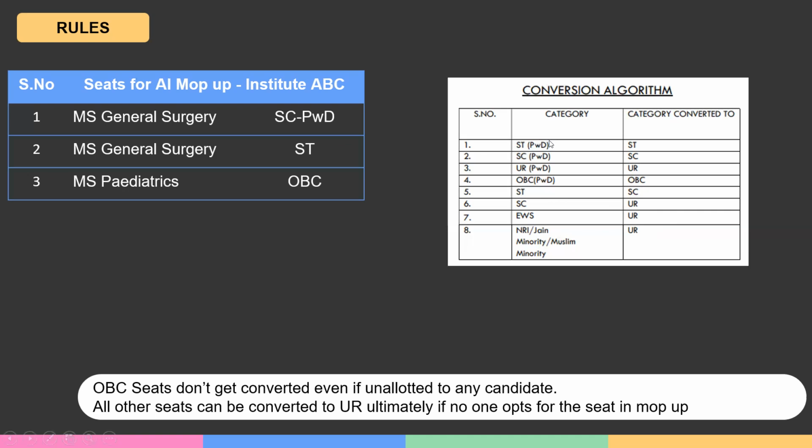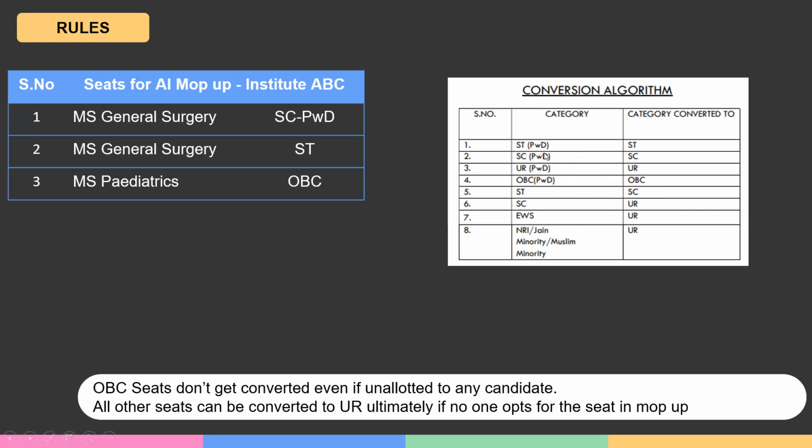Now, in this entire process, two things that you need to keep in mind. One, OBC seats are not converted at all. OBC PWD to OBC happens, but OBC to UR doesn't happen. We don't know the reason behind that. But if an OBC seat is not opted for by anyone, usually happens with some non-clinical seats, those seats lapse.